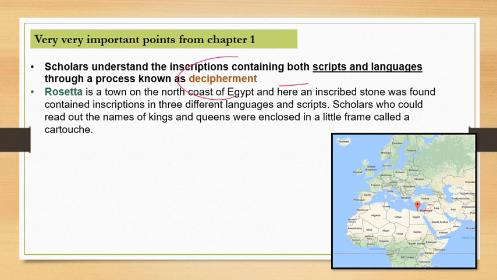Why I have written this is because maps are becoming important in competitive examinations these days, and they generally tell you to match the city with the country in which it is located. So Rosetta is a town in Egypt, and they might ask it as a match the following kind of question. Otherwise there is no important fact which should be known, only the location of the city. I have shown it on the map here also, you can see it is in Egypt.